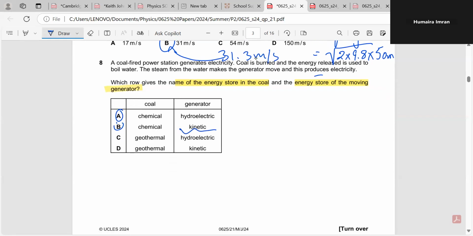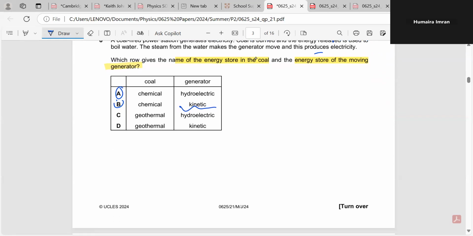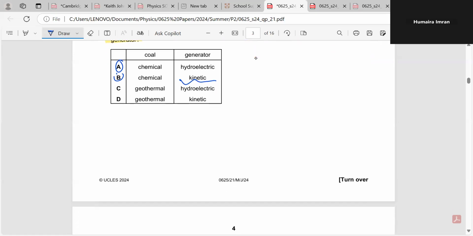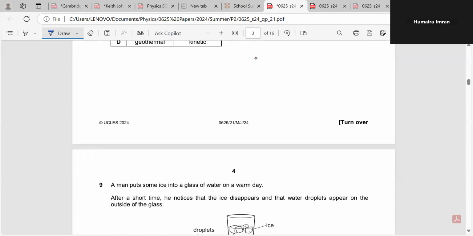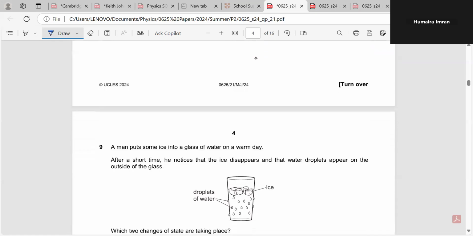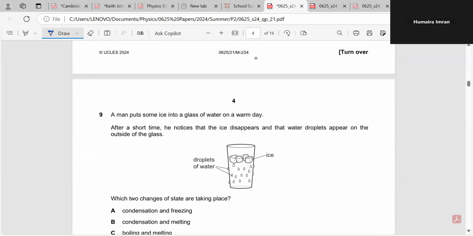And it is rotating, it keeps on rotating. Because of movement, motion, you know that kinetic energy is the energy because of the motion of an object. So in the generator, the turbine keeps on rotating, and that's why we are saying that it's the kinetic energy which is stored in it, and then later on it is transferred into electricity.